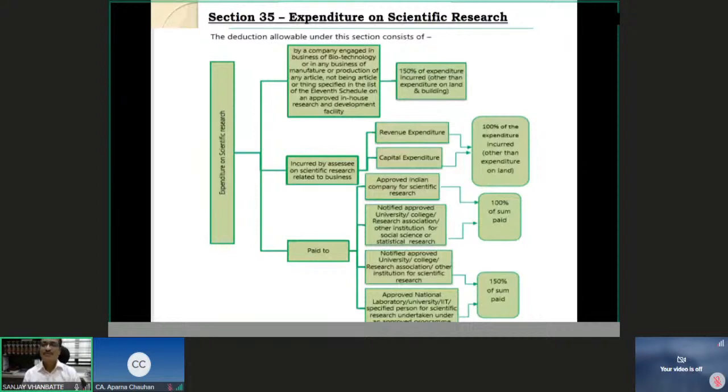That is, a weighted deduction is available for certain expenses or certain contributions. This distinction makes the issue complicated for the students, and therefore this complication of remembering the things remains for all those students.